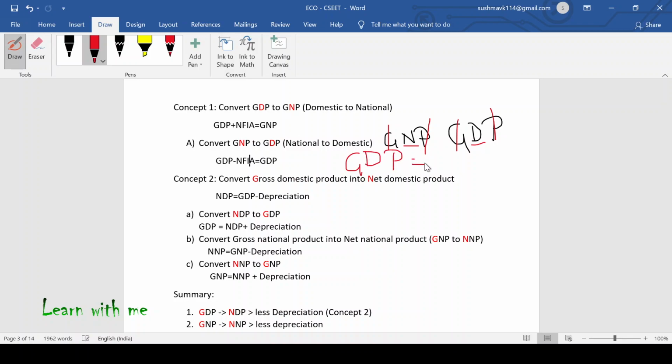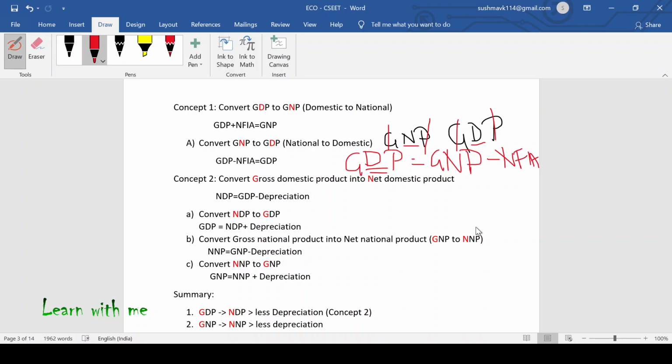So what should I do? Of course, I have to take GNP here. If I take GNP, I have two choices: either add NFIA or deduct NFIA. In case of domestic, we are considering only the income earned within the country. If we consider only income earned within the country, then we have to deduct what? We have to deduct NFIA